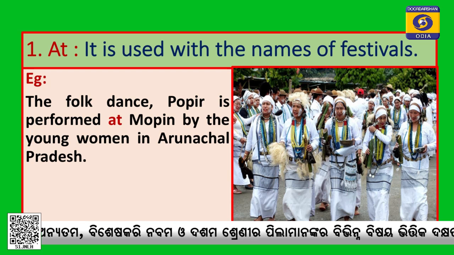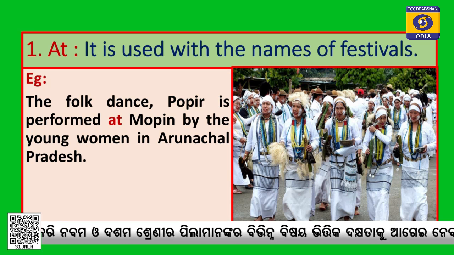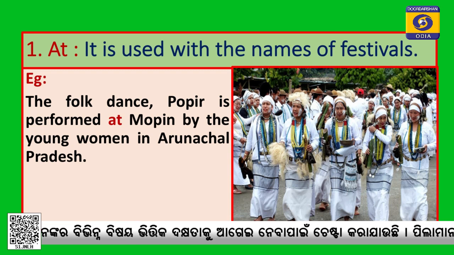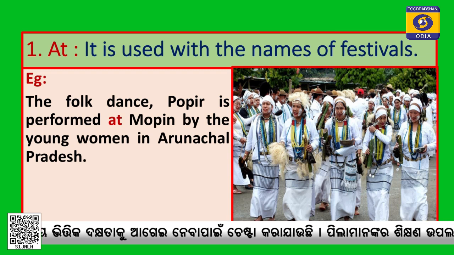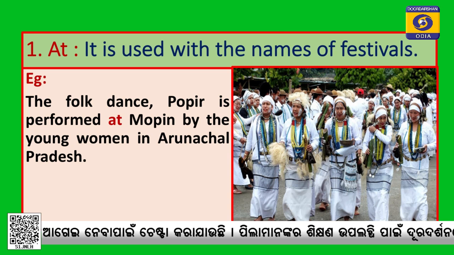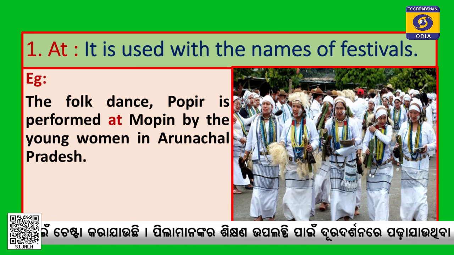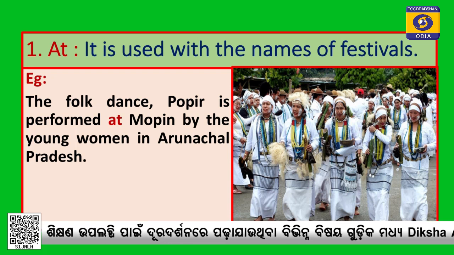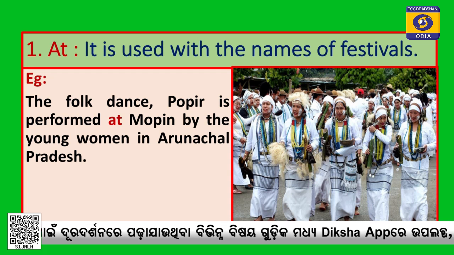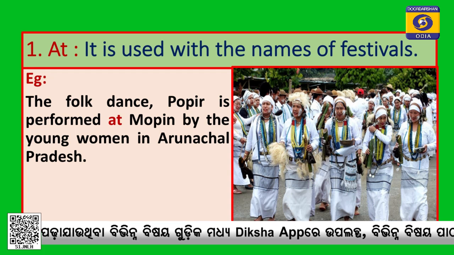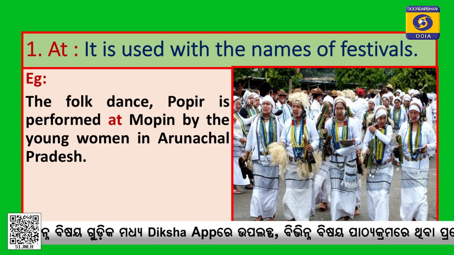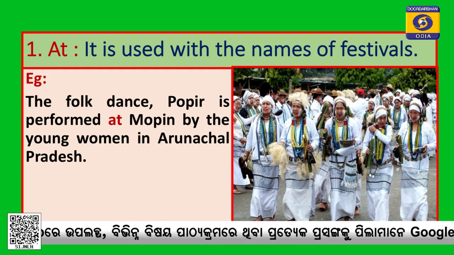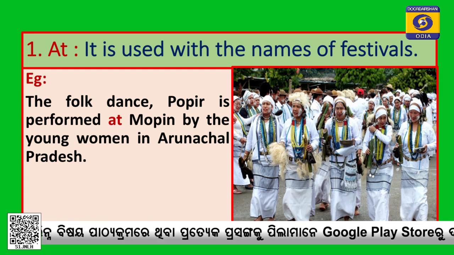So, it is used with the names of festivals. My dear children, at is a preposition we can use with the names of festivals. When we talk about the names of festivals, suppose we have different types of festivals, we can say at Dasahara, at Christmas, at Holi, like this. So, now you read the sentence. For example, the folk dance Popir is performed at Mopin by the young women in Arunachal Pradesh.